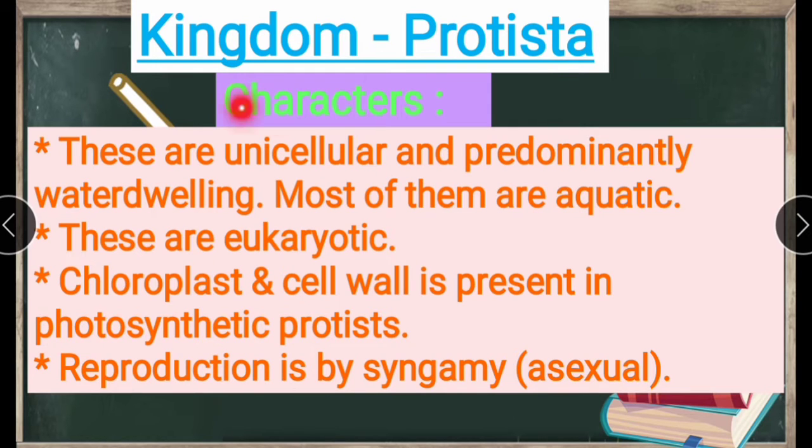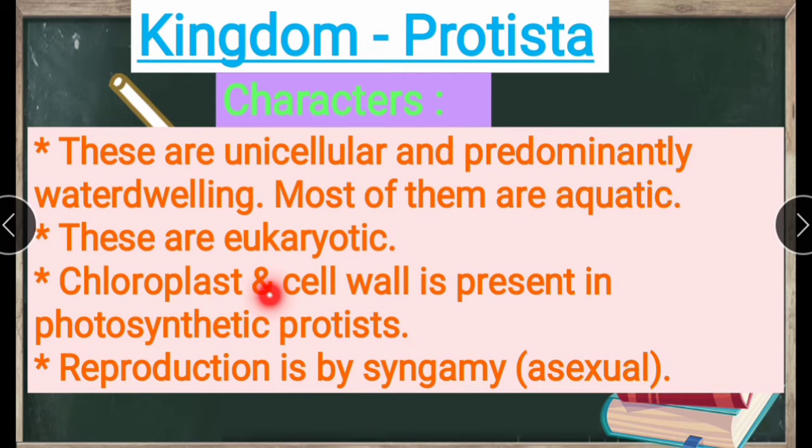Kingdom Protista characters. These are unicellular and predominantly water dwelling. Most of them are aquatic. See here, these are all unicellular, meaning one cell, and most of them are aquatic. These are eukaryotic. Chloroplast and cell wall are present in photosynthetic protists. Here the cell wall is present and it also has chloroplast.